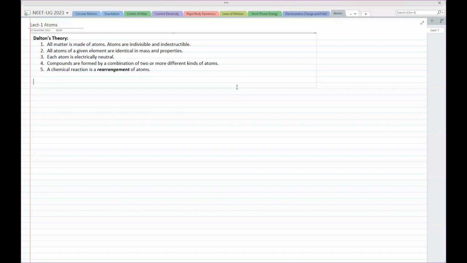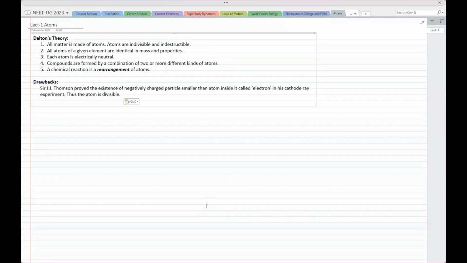A chemical reaction is a rearrangement of atoms. That is what his idea was. And then in the original theory, you can see some more points which I don't consider here. I don't need that. Then what are the drawbacks? What are the drawbacks of this theory?